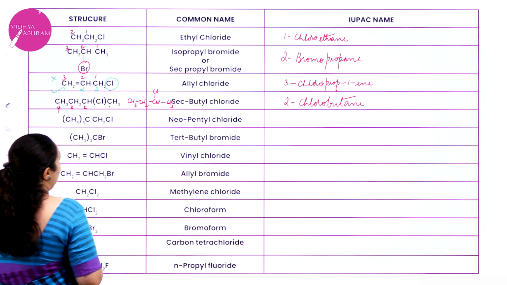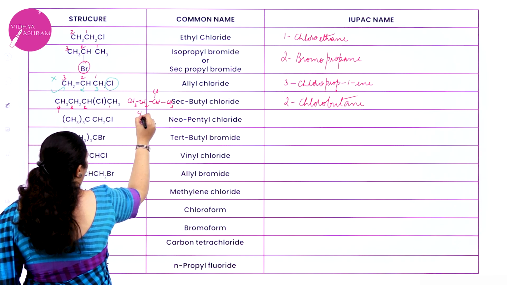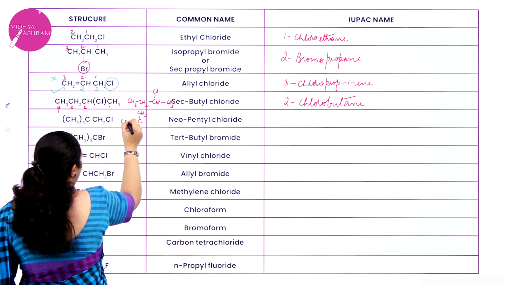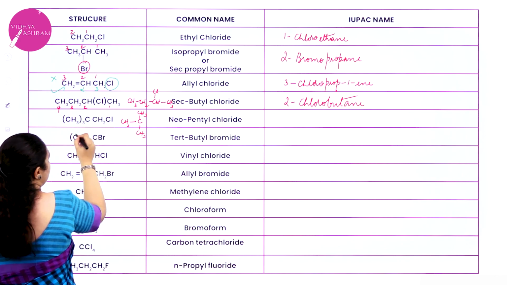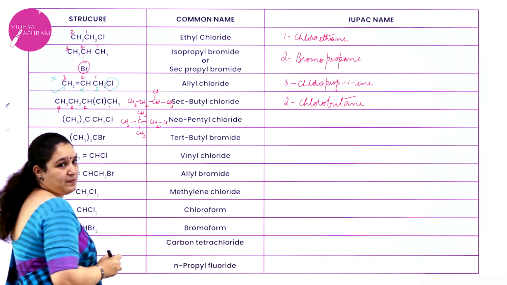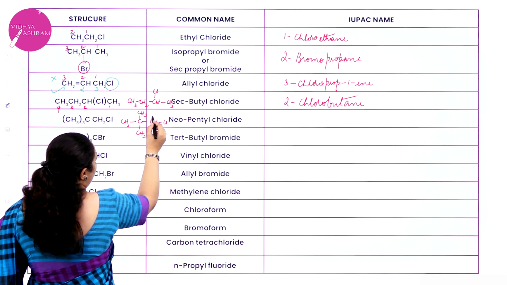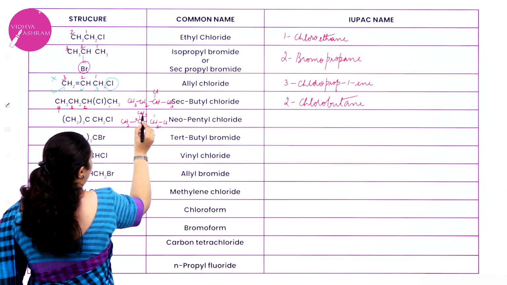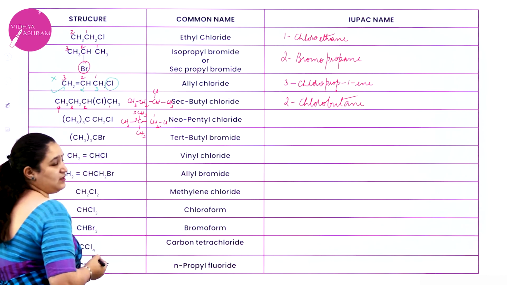Okay, next one. Again you can see there is a bracket and they have put 3 also there. So what will be the way it is written? It is like this: carbon atom, it has got one CH3 group, second CH3 group, third CH3, 3 CH3 groups are present, to it CH2Cl. Okay, now how are you going to number it? 1, 2, I can take 3 or 3 or 3, anyhow I can consider it.